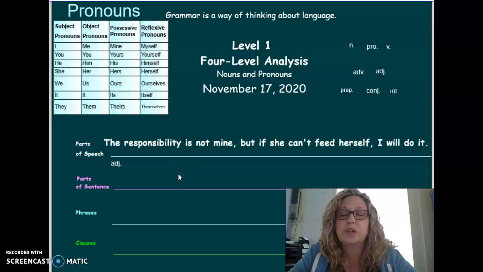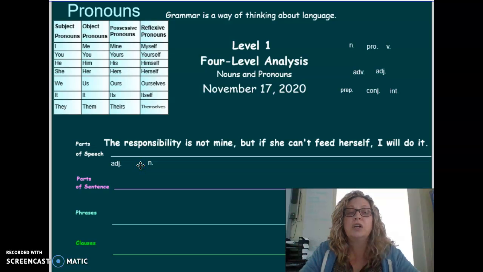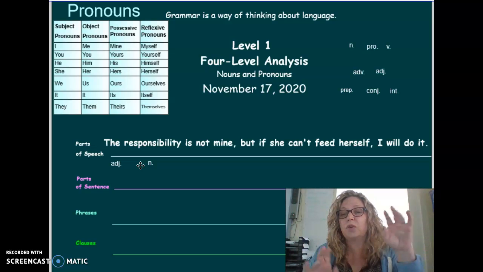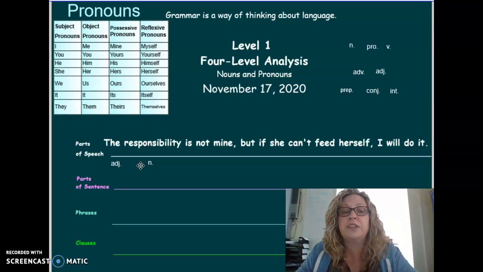Responsibility. Is this a person, place, or thing? Yep, it's a thing, right? A responsibility is a thing. It's an abstract noun. Remember we talked about those a long time ago. Abstract nouns are nouns that you can't see, smell, taste, hear, or touch, but they are still things like freedom, responsibility, education, love.